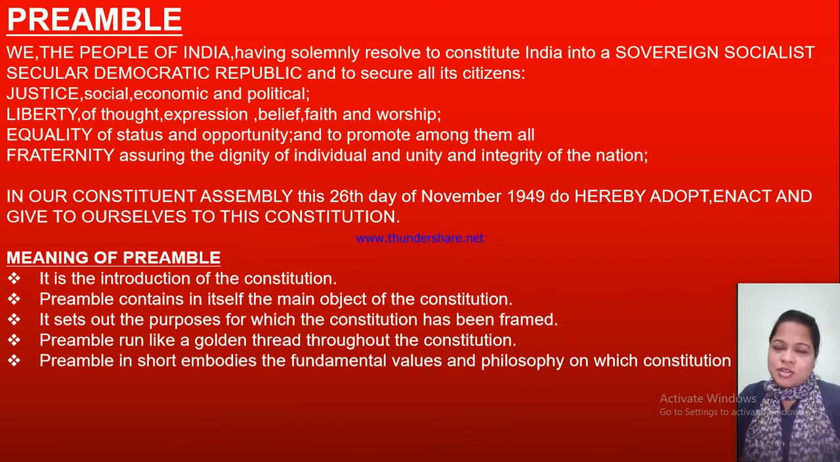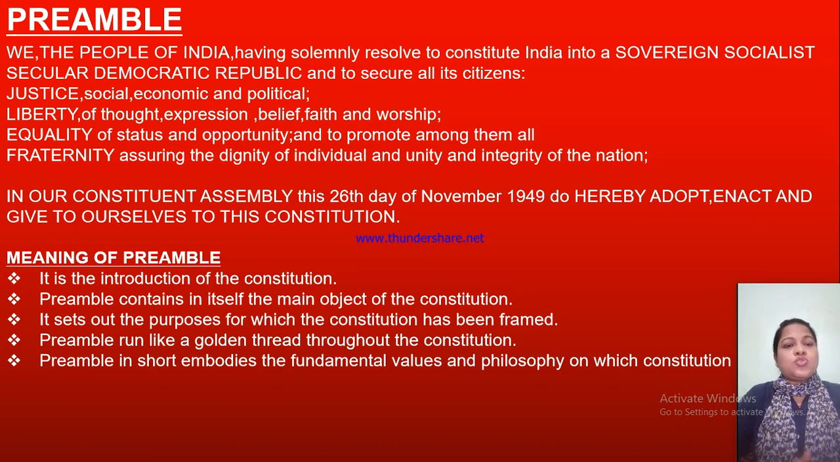Okay, now let's start the topic. This is the definition given in the Preamble of the Indian Constitution. We, the people of India. First it is mentioned here, we the people of India, so people are very important in this topic. We the people of India, having solemnly resolved to constitute India. So the people have resolved to constitute. People only create the constitution.